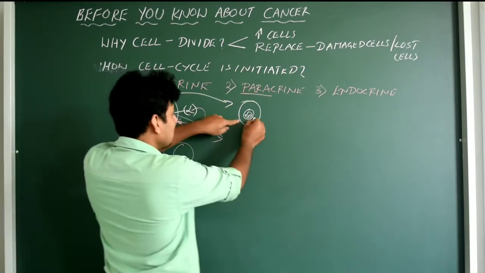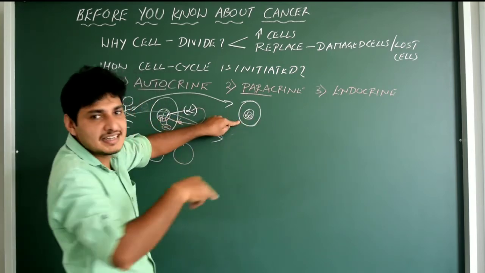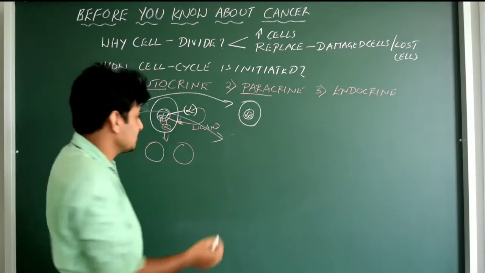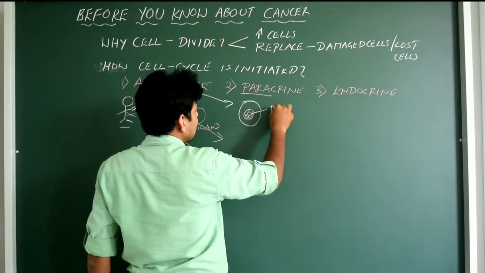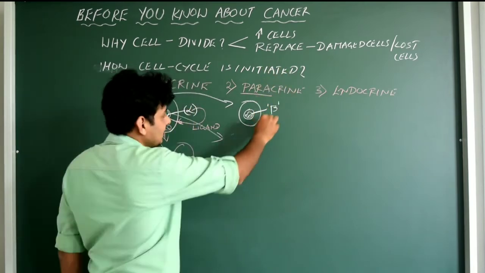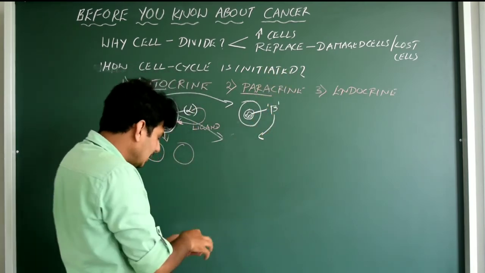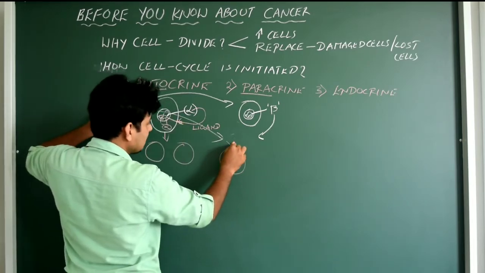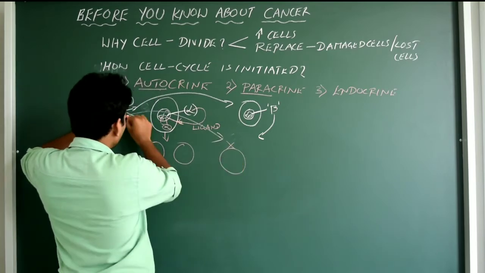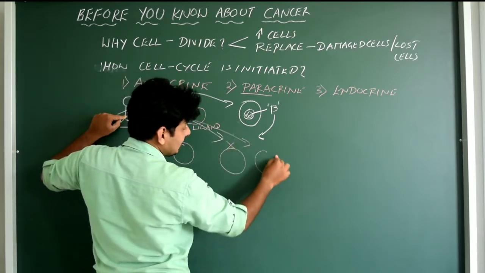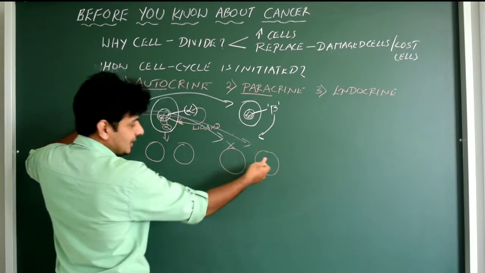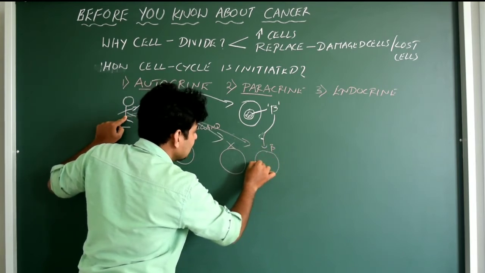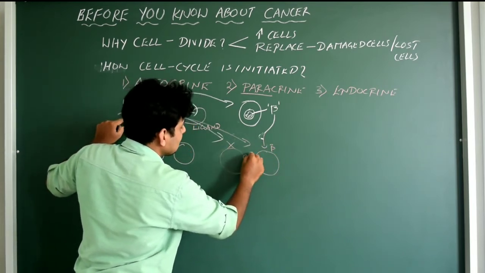That is the neighbor cell. What is the neighbor cell now? The pancreatic cell is the neighbor cell of the intestinal cell, correct? Yes, they belong to different tissues. Both are entirely different cells. It is going to produce a protein called beta, for example. Okay, and this beta is going to bind to the neighbor cells. Like let us say one pancreatic cell which is already damaged, lost. I want to replace this cell. Let me just take one more intestinal cell that is the neighbor cell of the same intestinal cell itself. Okay, it's going to bind to this. The beta will bind to this, and again the same action is initiated, that is nothing but cell division.